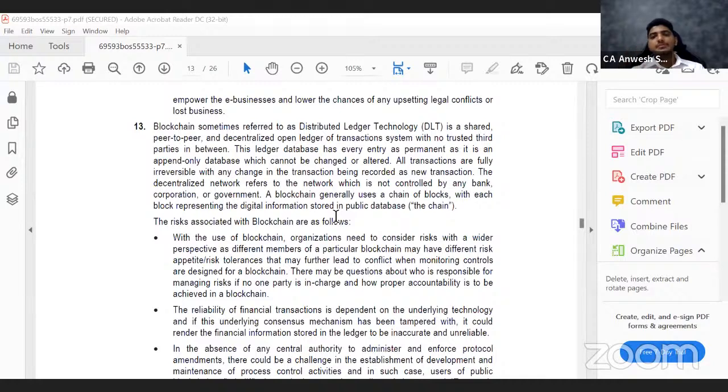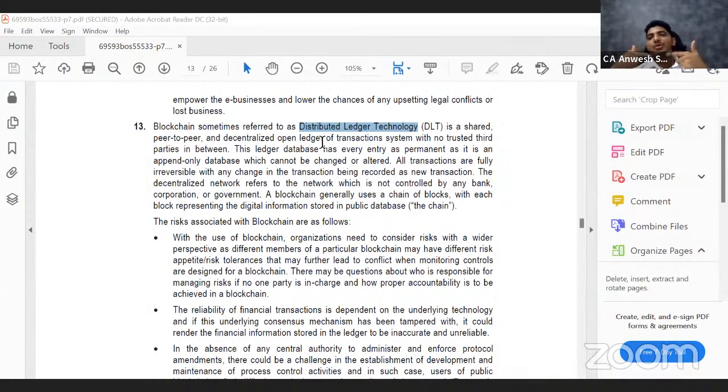Okay, here it is. So look at this. This is what you are supposed to reproduce in your examination. They're saying blockchain is sometimes referred to as distributed ledger technology. Okay. So distributed ledger technology simply means that it is a ledger, correct?